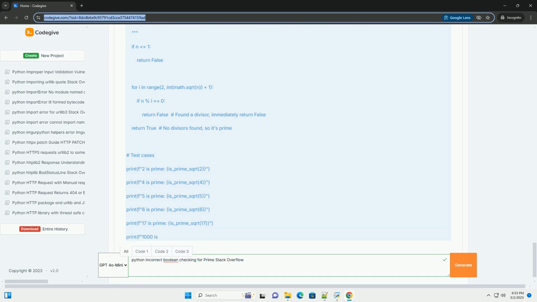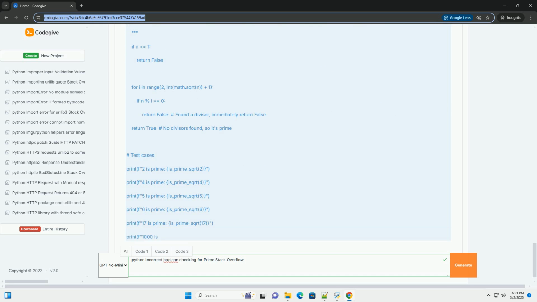Stack Overflow inspiration, searching for similar issues. Imagine you encountered this problem and went to Stack Overflow for help. Keywords like Python prime number Boolean incorrect, Python prime Boolean flag wrong, or Python prime algorithm wrong would likely lead you to discussions with similar issues. You'd find questions and answers highlighting the flawed logic of unconditionally setting is_prime to true within the loop's else block.